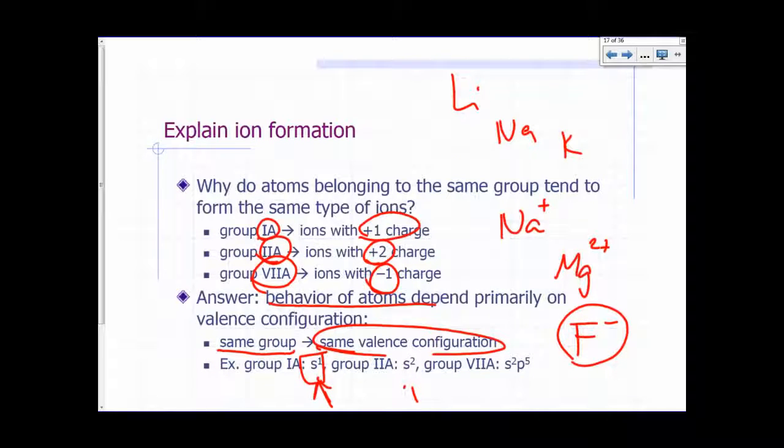Similarly, group 2A, like magnesium, beryllium, they have a valence configuration of s2, 2 electrons in the outermost shell, and so they have the tendency to lose those 2 electrons and give you ions with a charge of plus 2. But why does it stop at 2? And why does sodium stop at 1, as in group 1A? And group 7A, by gaining 1 electron, they get a noble gas-like configuration of s2p6. But then again, the question is, why does it stop at the noble gas-like configuration? Why not more electrons after that?